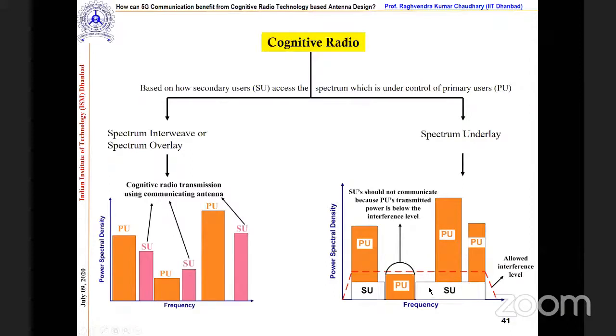But if the secondary user crosses this interference limit, it stops working, and the primary user comes back and works over the band again. So the idea here is that the whole spectrum is used by the primary and the secondary user at the same time, but in the spectrum interweave, when we have the hole, then we can utilize it.